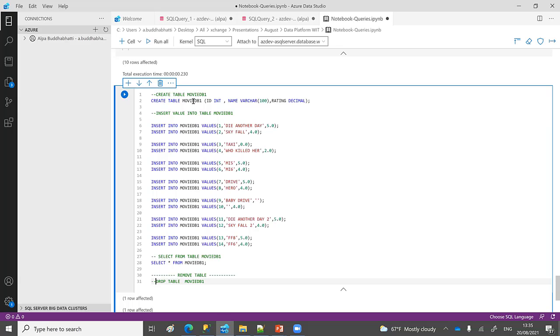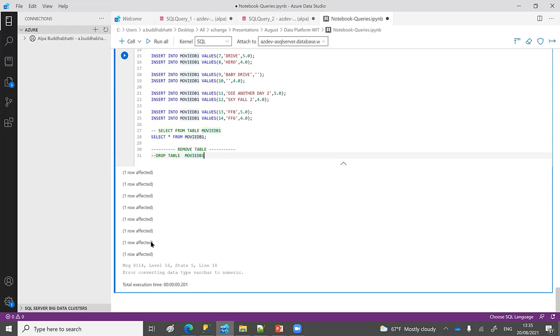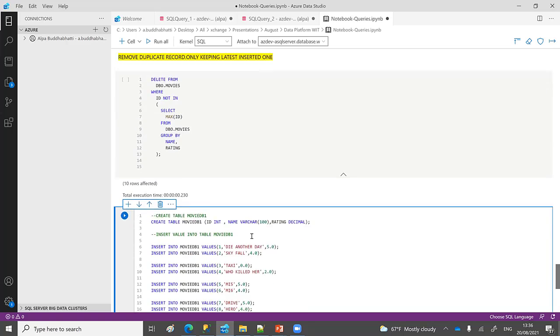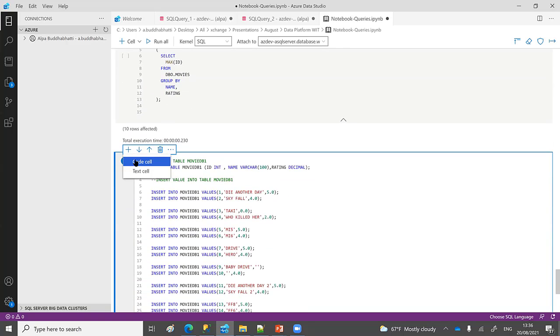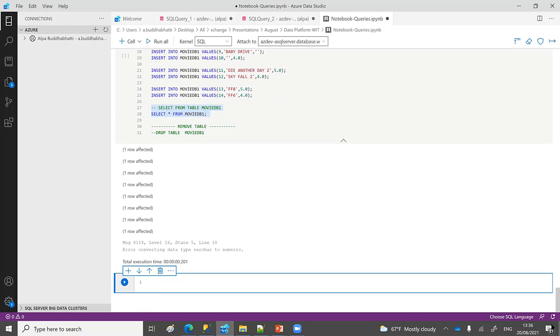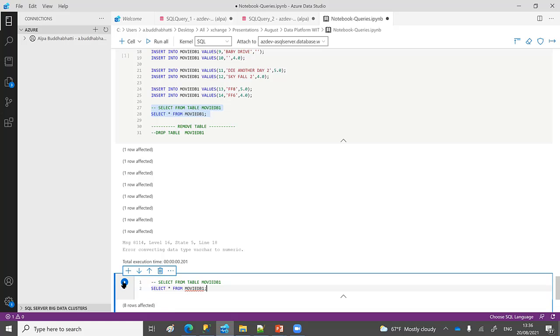What it will do is create one table, insert the data into that table, and then select again. So I think it's done. Here you can see the result as well. It's supposed to select, but it looks like it's not doing so here. So let's add a code cell, and you can type it here. If you run it, then you will see 8 rows available now.